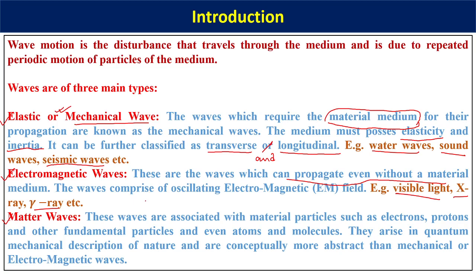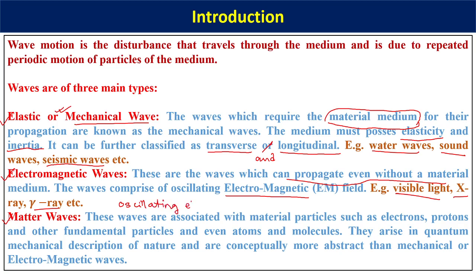That means the VIBGYOR range: violet, indigo, green, yellow, orange, red, etc. Then you have got infrared, then you have got microwaves and radio waves. So this complete spectrum of waves, they are known as electromagnetic wave. There is a reason why we call it electromagnetic wave, because they propagate by the oscillating electric and magnetic field.